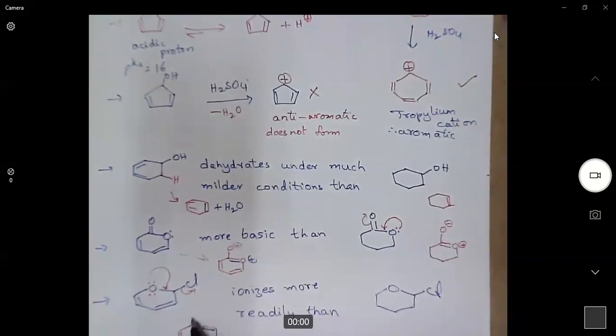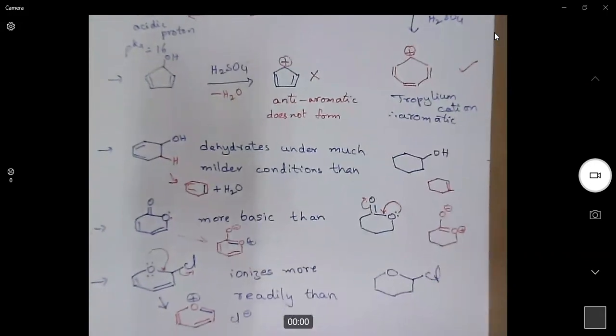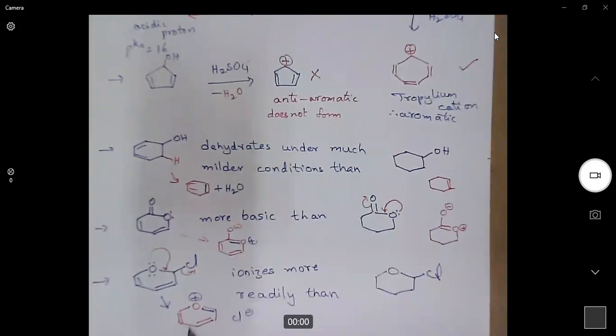This is a new double bond. Oxygen will get a positive charge and Cl minus. Now see, this is ionization. That means the molecule breaks into two ions. When we do ionization, what are we getting? We are getting an aromatic compound.